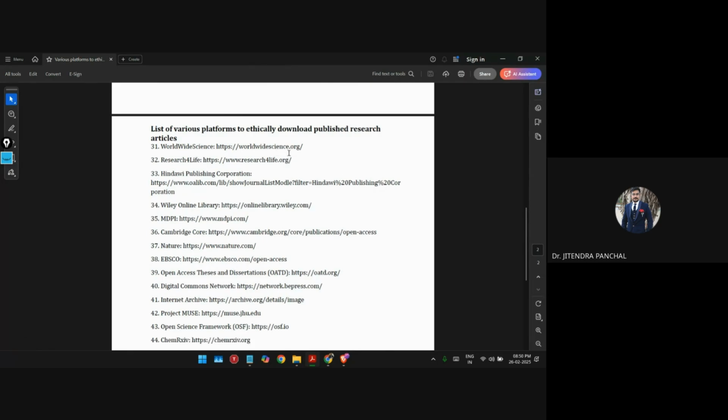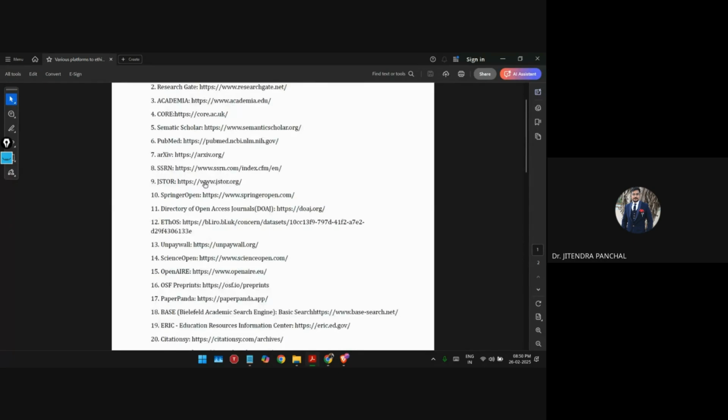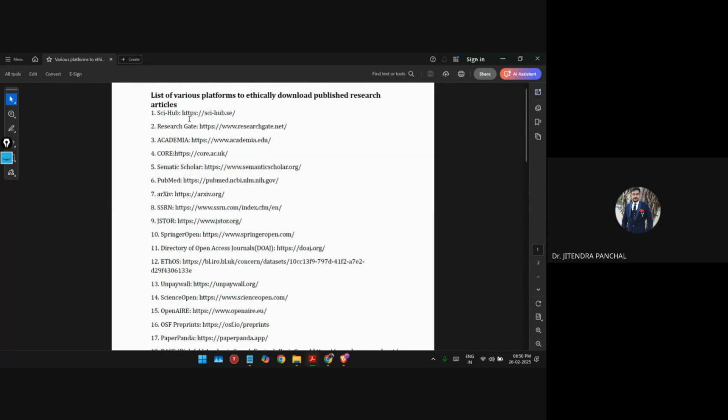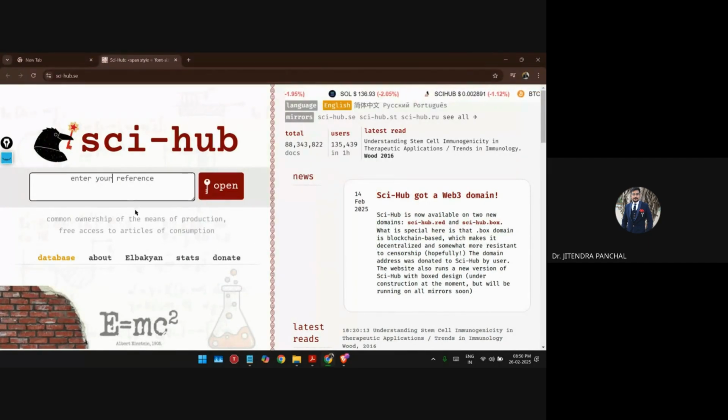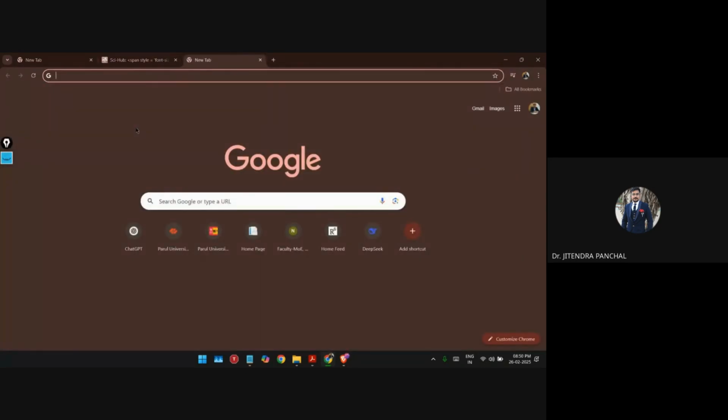Let's start with any one. So let me start with the first one, that is Sci-Hub. This is one platform. You just need to enter one reference over here. For example, if you want to download one particular document, then you can search for that document.